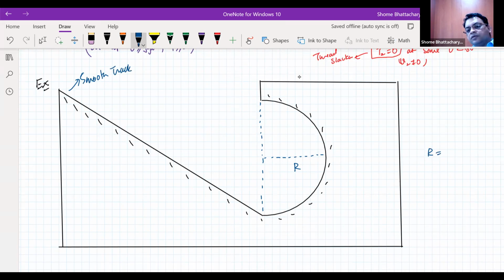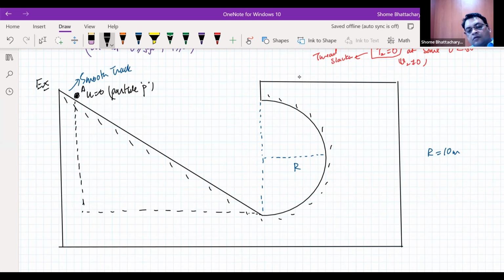Now, given that r is equal to 10 meters, what we are doing is releasing a particle P from a position A like this over here, such that A is at a height of h with respect to this point, which is the lowest point of the circular path, B. And this part is, let's say, C, and this point is D.